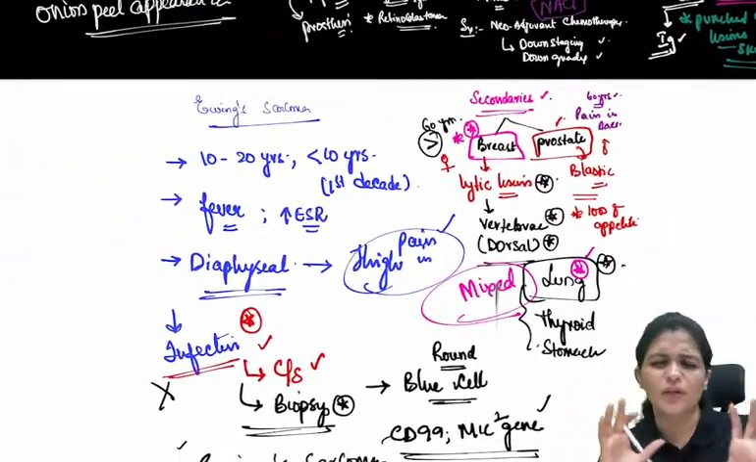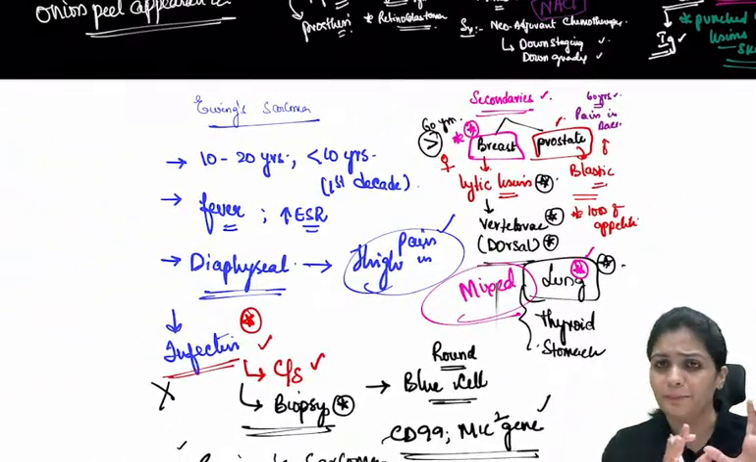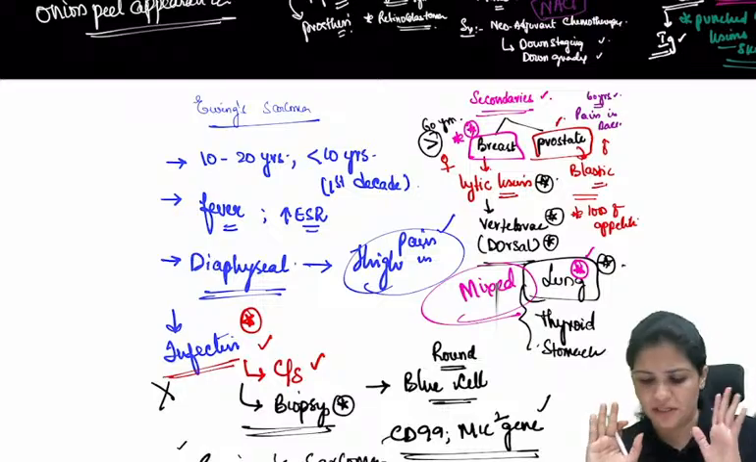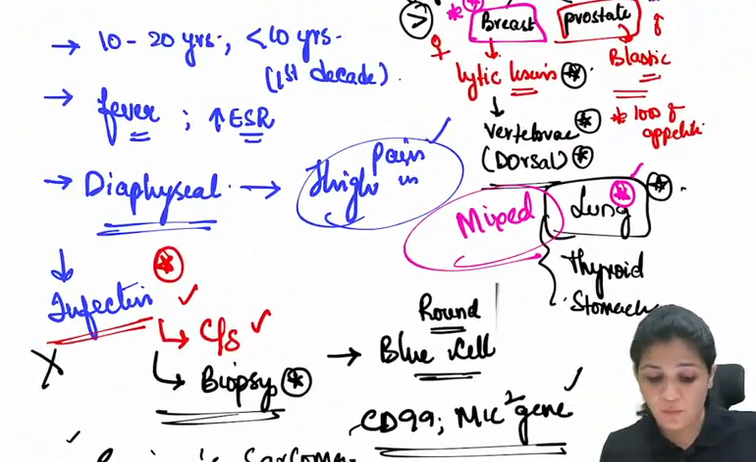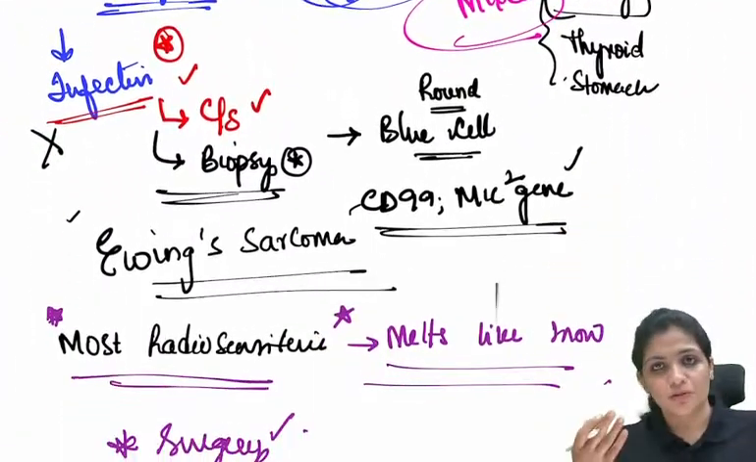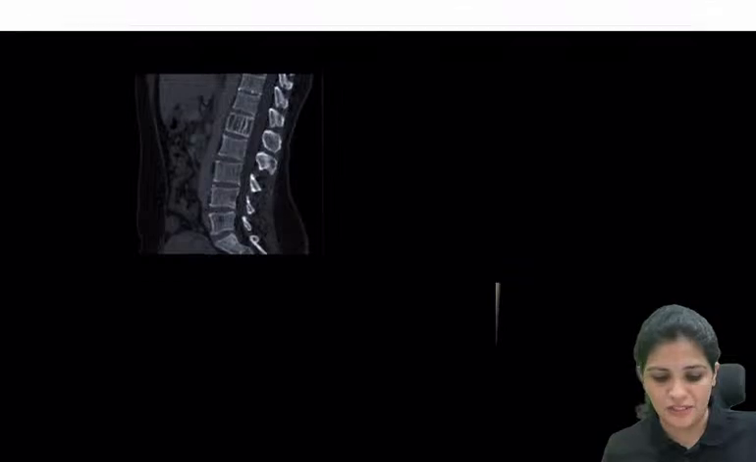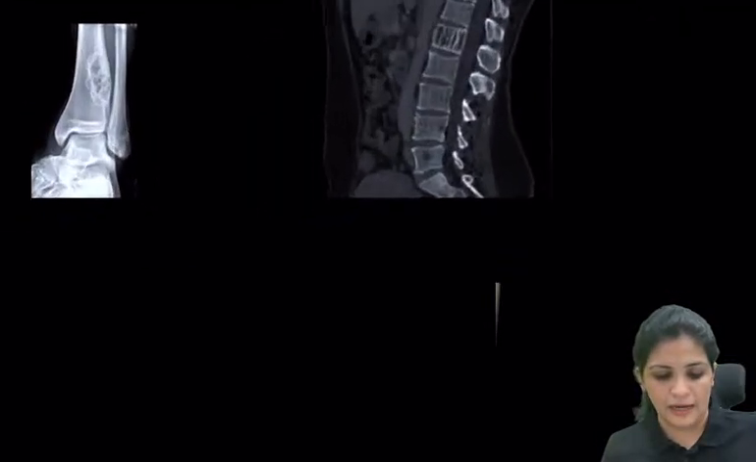So secondaries, usually if they ask, they will put up a patient with breast or the patient with prostate. And now if they want to give something like the bouncers, so this time they can put up the mixed lesions. Please don't forget your lung.